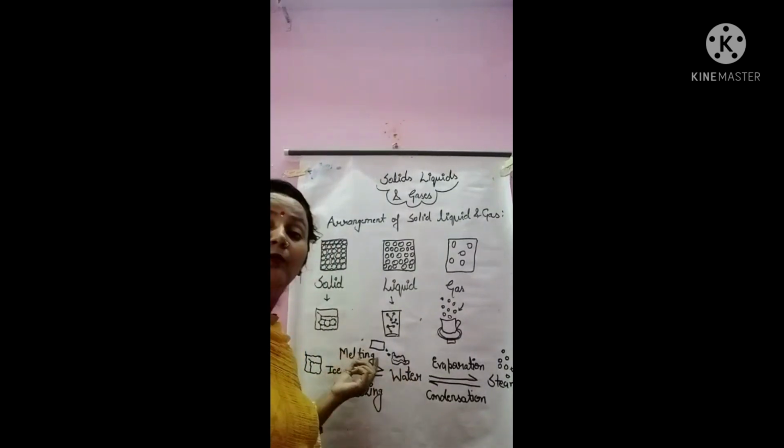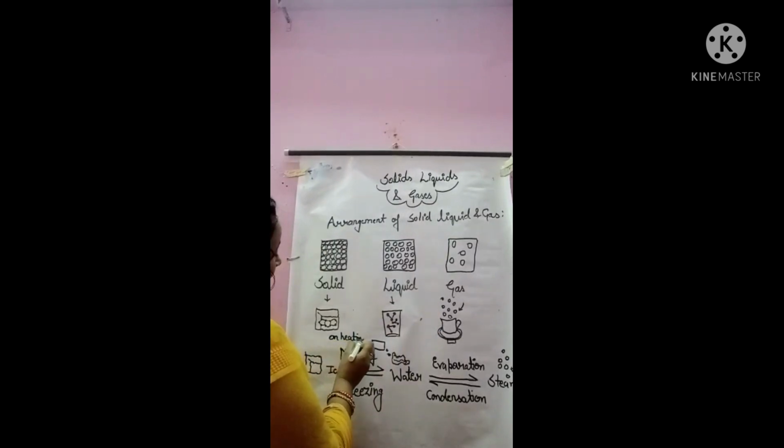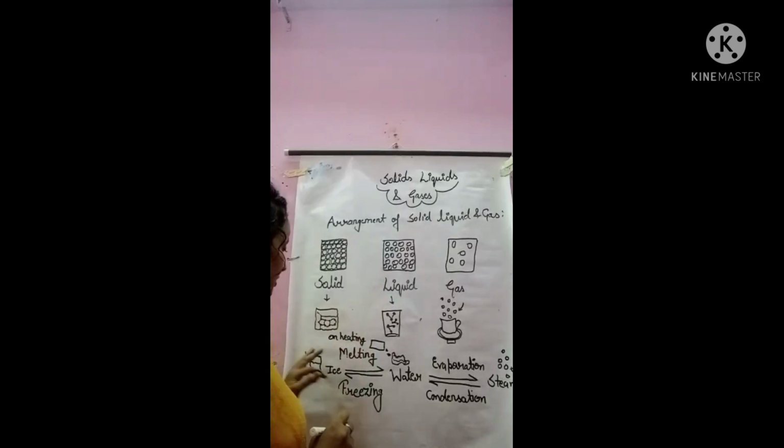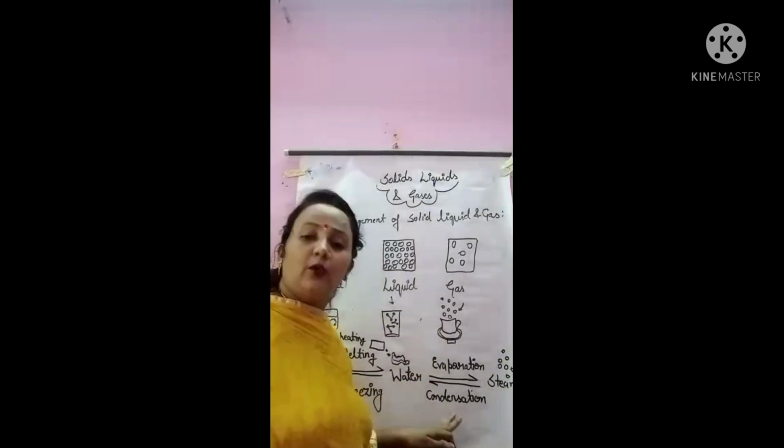This process is called melting. On heating, the ice changes into water, and it is called melting. Now the water is in liquid form.